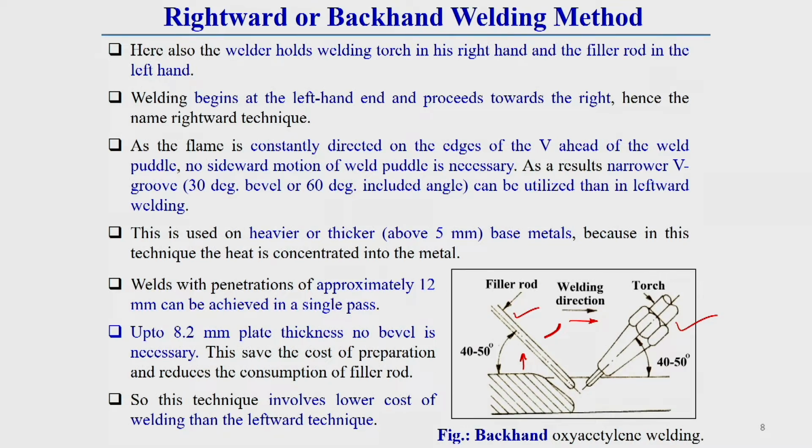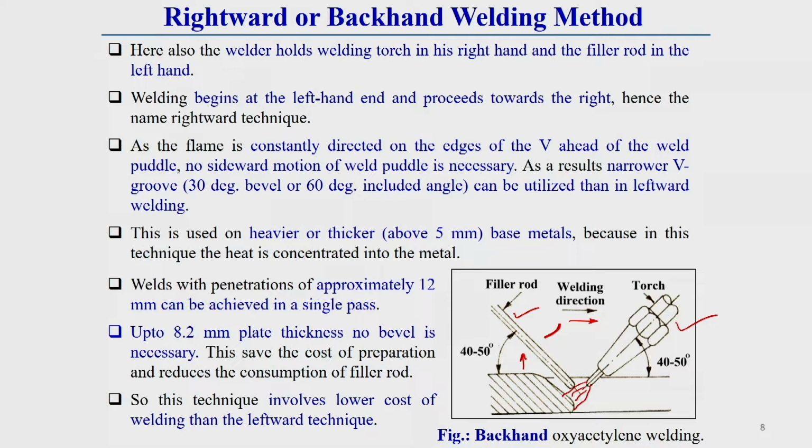Here the flame is constantly directed on the edge of the V ahead of the weld puddle. One thing you keep in mind: no sideward motion of the weld puddle is necessary, because the flame is directly positioned toward the weld puddle. As a result, you can make a narrow V groove. Whatever bevel angle we made for the leftward or forehand method, here we can reduce this bevel angle drastically.